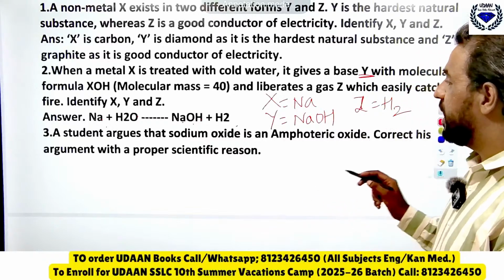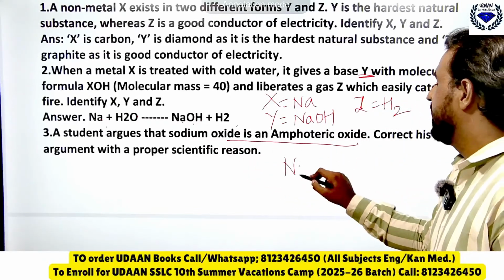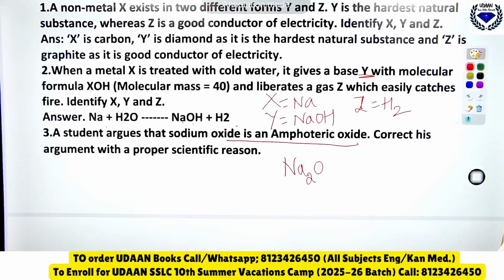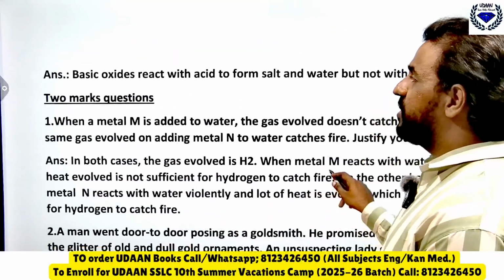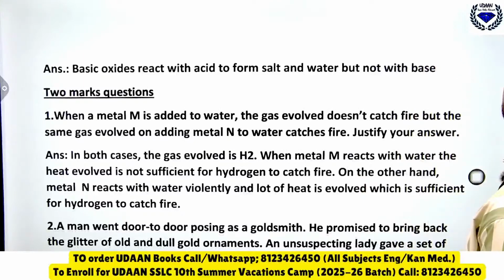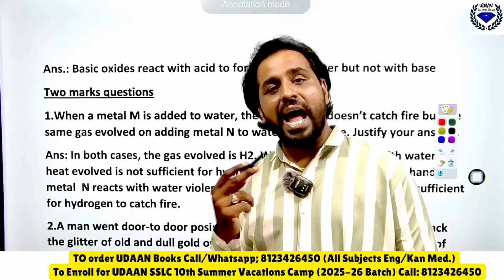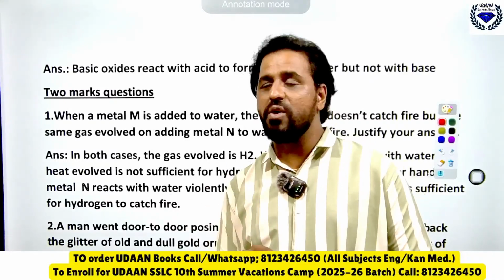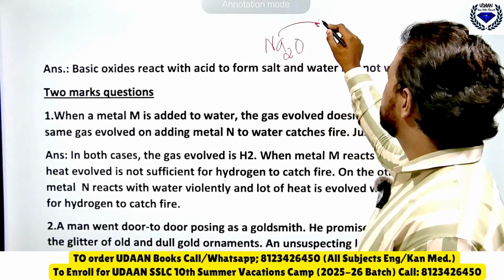Then a student argues that sodium oxide is an amphoteric oxide. Look, sodium oxide is an amphoteric oxide. Correct this argument with proper scientific reason. See here, sodium oxide is not an amphoteric oxide because it is a basic oxide.